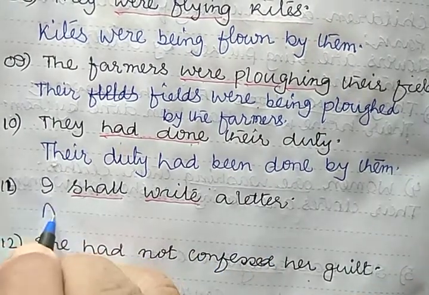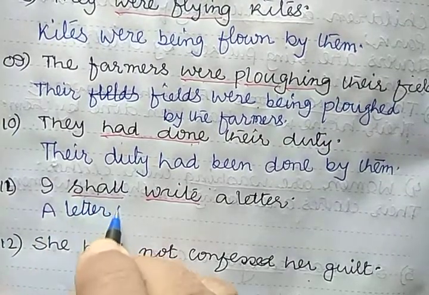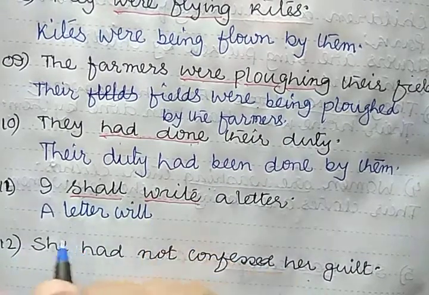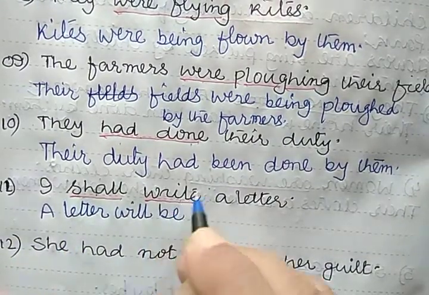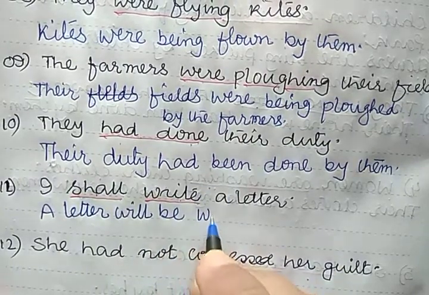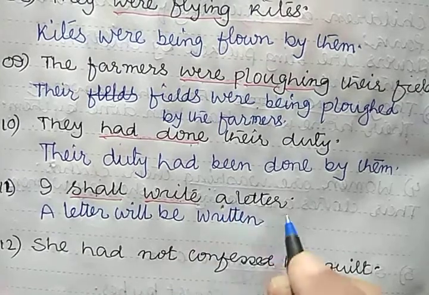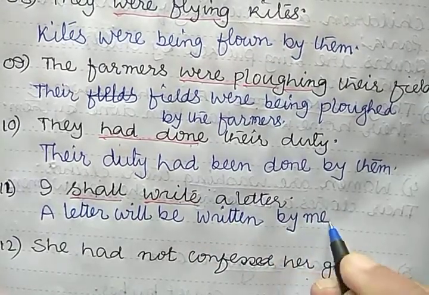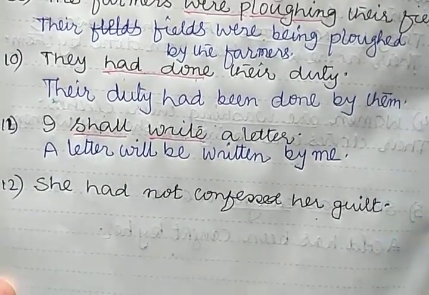A letter will be, because here your subject is what? Third person, singular. A letter will be. Write, wrote, written. Written by me, because me is your object form for I.